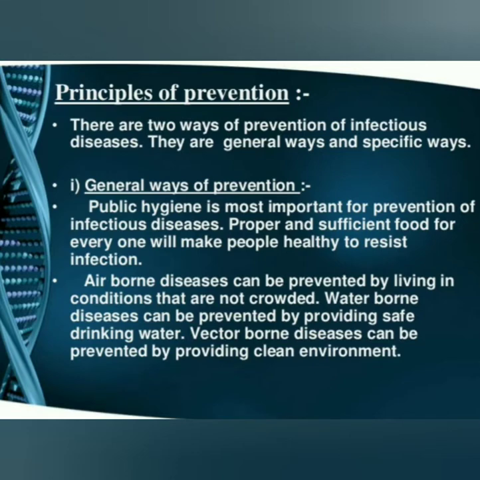Vector-borne disease can be prevented by providing a clean environment. The surroundings of your home should be kept very clean, so these vectors will not breed in that area.